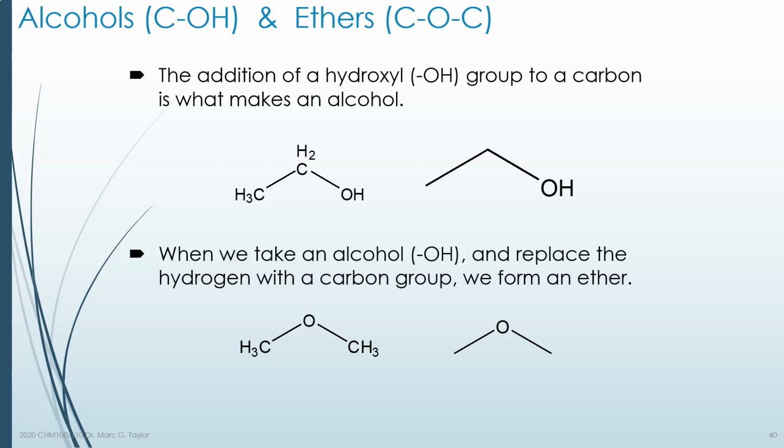So alcohols have one carbon on the oxygen, and that carbon can have any number of carbons on it. It can have 0, 1, 2, 3 carbons on it, but it has to have an OH to be an alcohol. If the O is flanked by carbons, it's an ether.